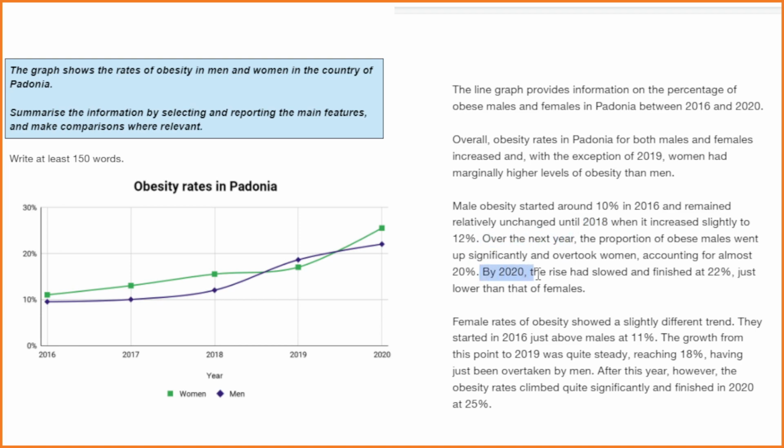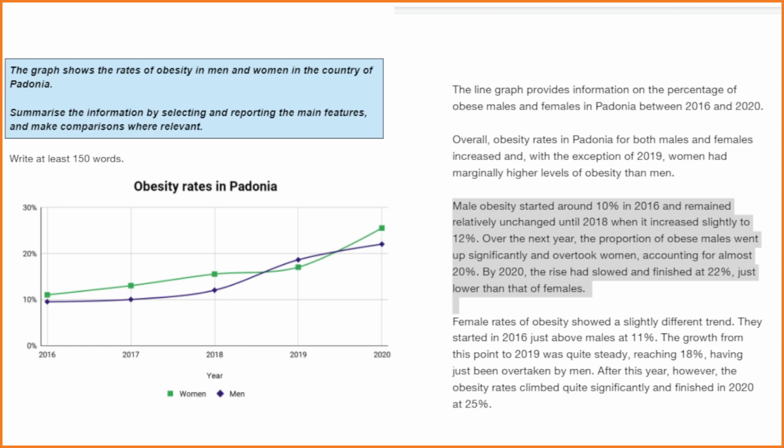And finally, by 2020, the rise had slowed. I've used the past perfect. I've said by 2020, the rise had slowed and finished at 22%, just lower than that of females. So I've made a comparison. I've said that at the end of the period, the rise slowed and now the line is below the female line. So I've kept all my information together in one paragraph. I've covered all the key features which are in the graph. I've explained what's happened at each stage, and I've given details of percentages.